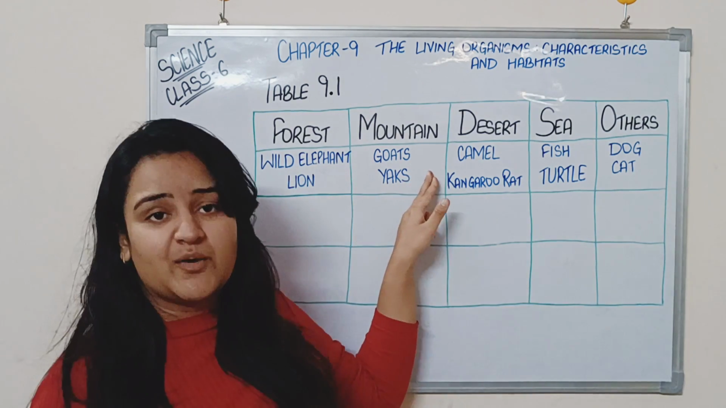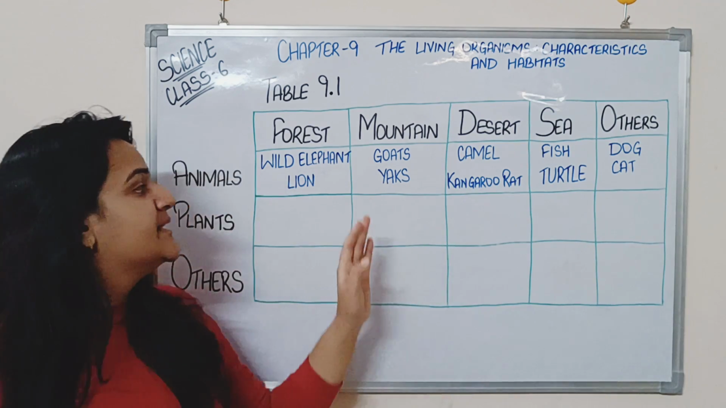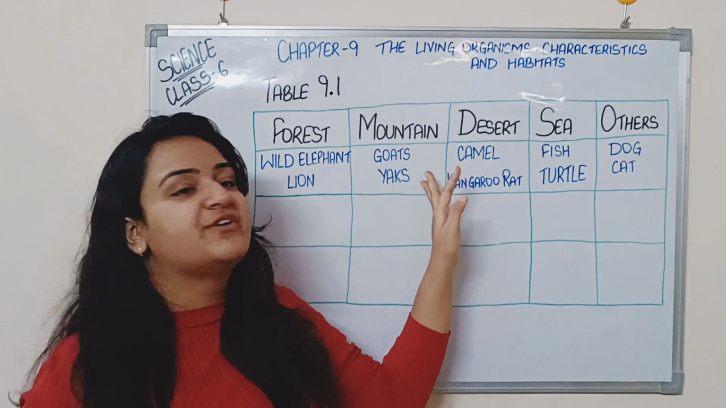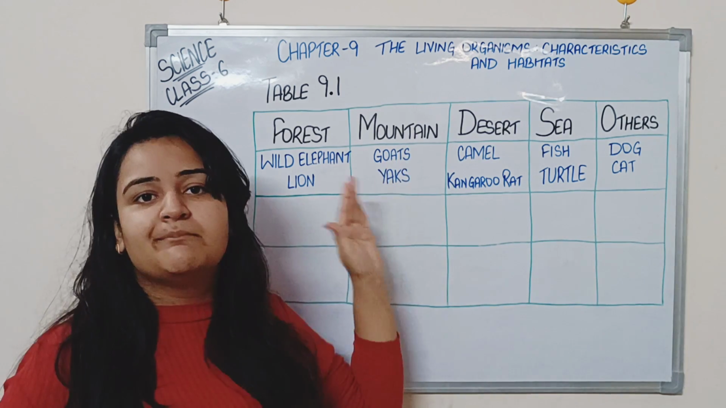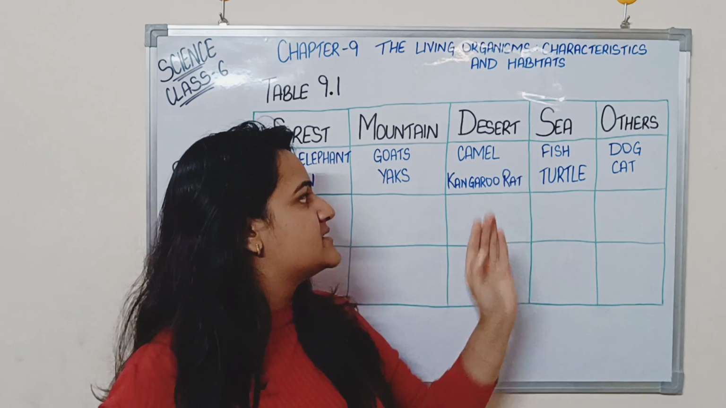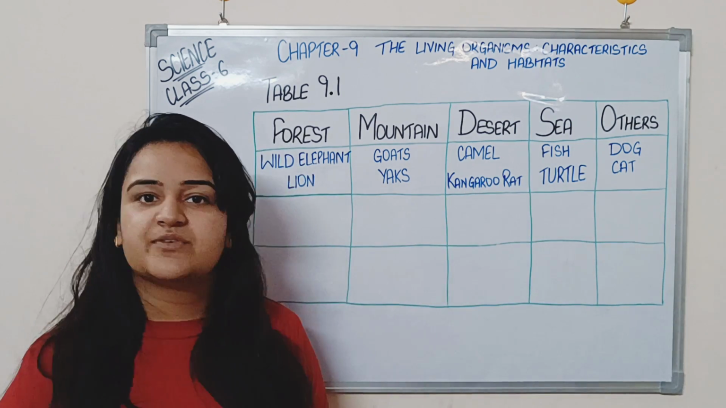Then in mountains, what kind of animals do you see? There are goats, right? There are yaks. You don't find yaks in plains, right? So these are the mountain animals. Then desert. In desert, what kind of animals can you see? Camel, we know camel, right?